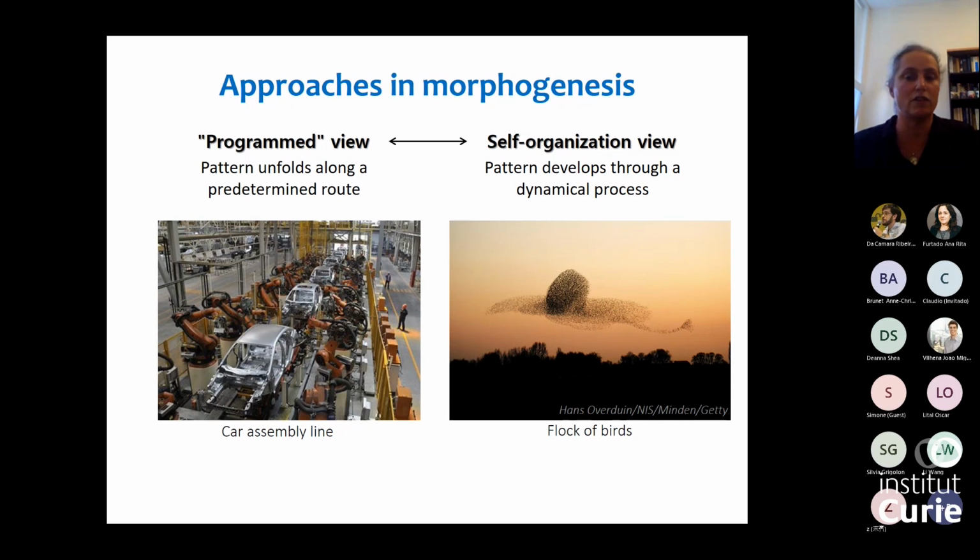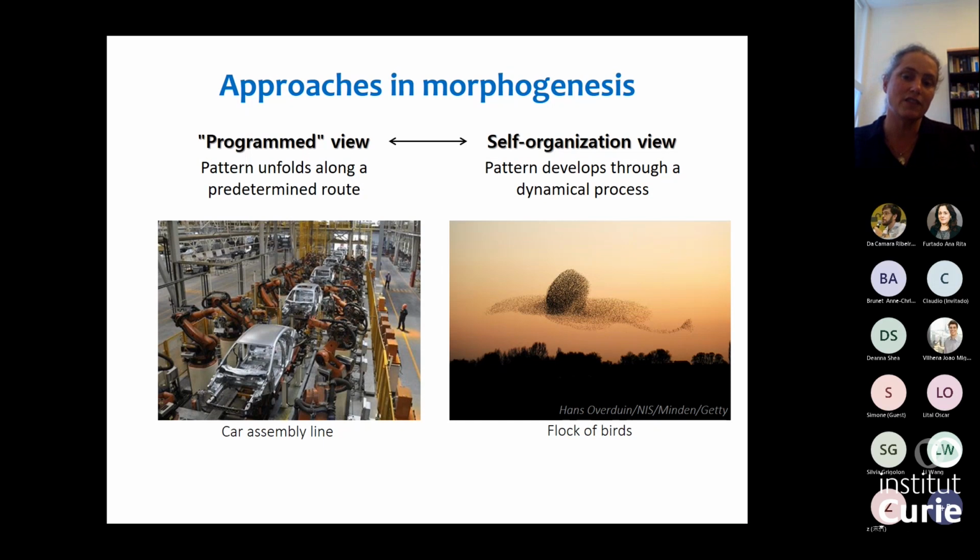And if I take this flock of birds and somehow, for example, it flies across a tree and it gets split, you can understand how it will dynamically regroup, and you can understand how feedbacks will play into the pattern, and perhaps you can understand how these patterns can be robust.